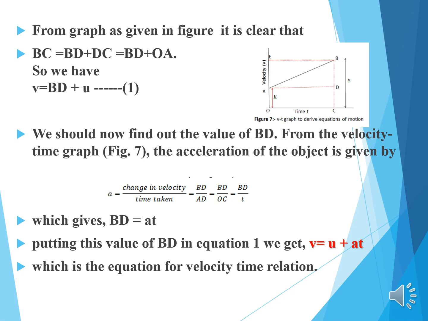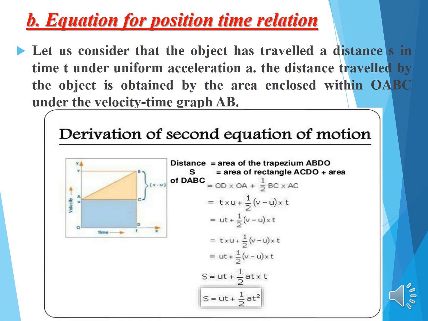which is equal to BD plus OC, or we can write it as BD by T, which gives BD is equal to AT. Putting this value of BD in equation 1, we get V is equal to U plus AT, which is the equation for velocity time relation. We can also say it is the first equation of motion.